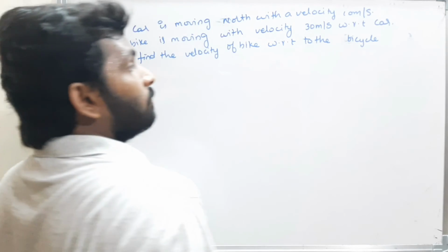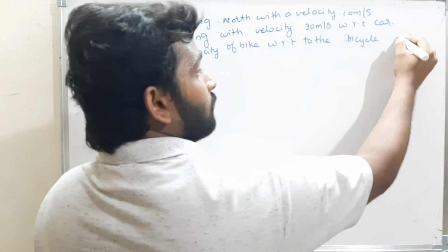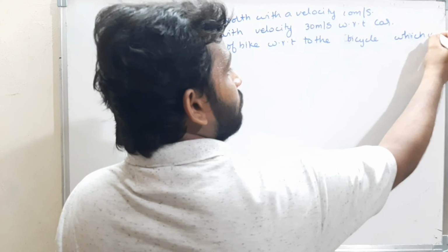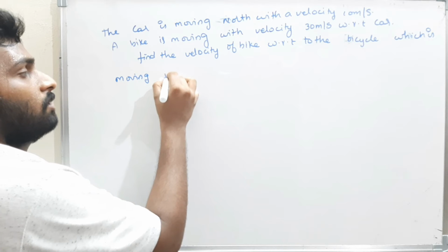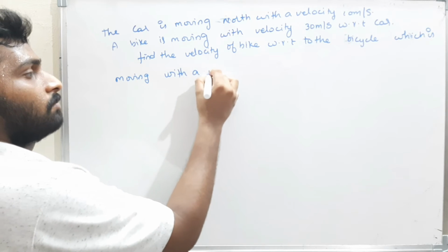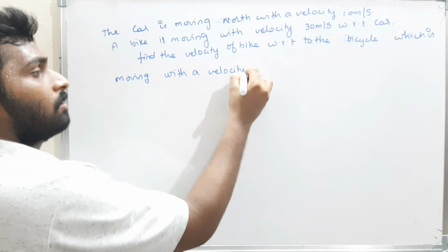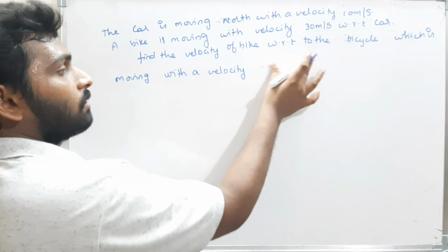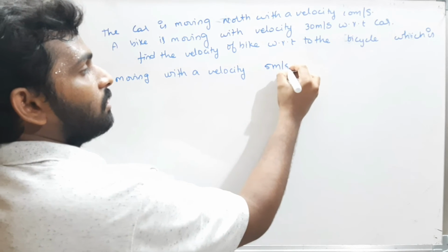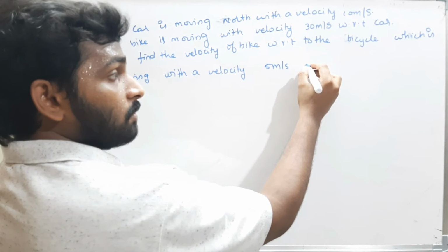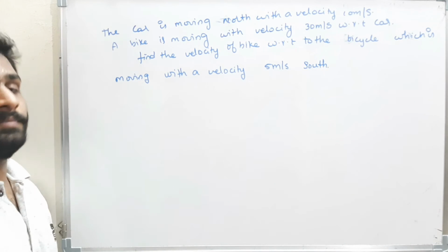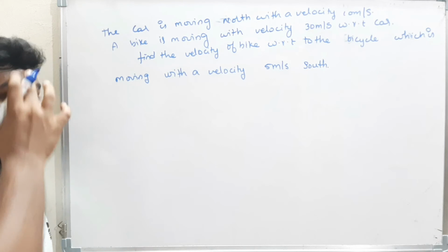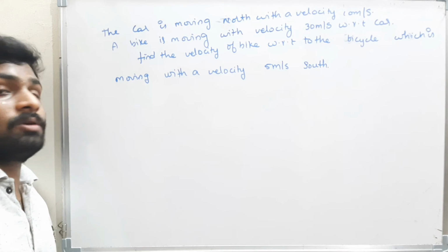Find the velocity of the bike with respect to the bicycle, which is moving with a velocity of 5 meters per second south. Okay, read the question, try to solve it.